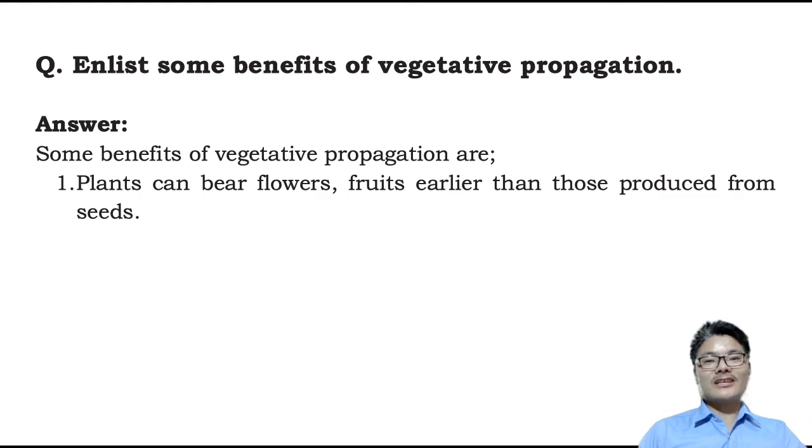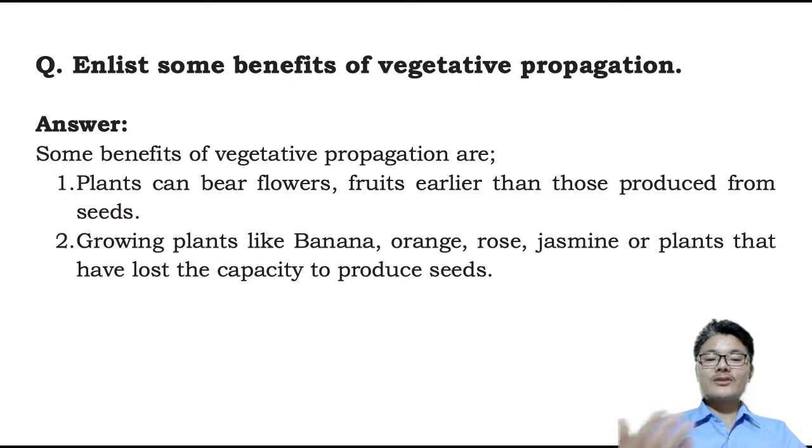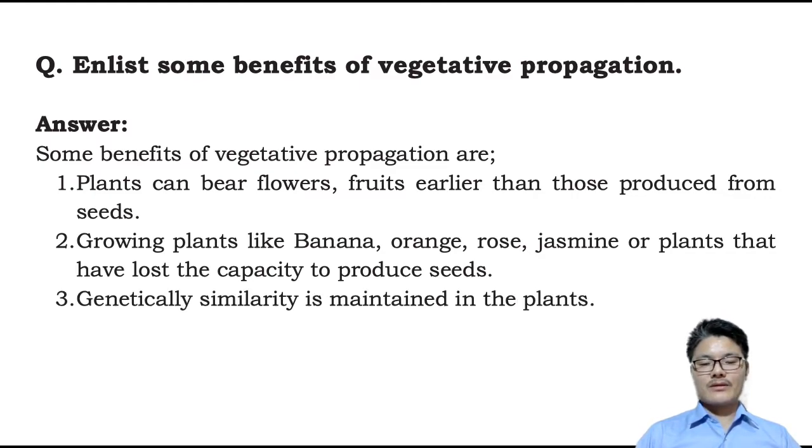Seeds require favorable conditions to germinate, and it takes time for growing, right? So in order to grow banana, orange, rose, jasmine, and plants that have lost the ability to produce seeds, we can use vegetative propagation.